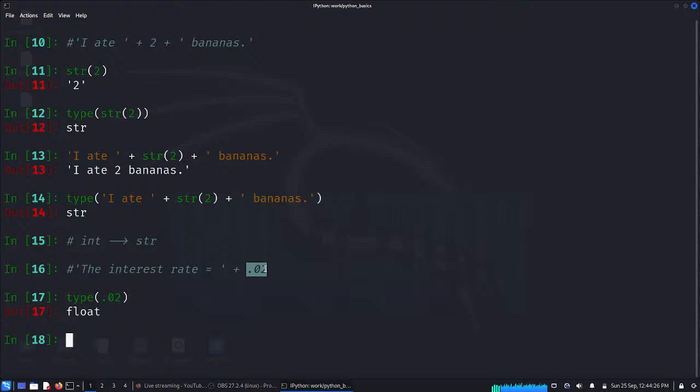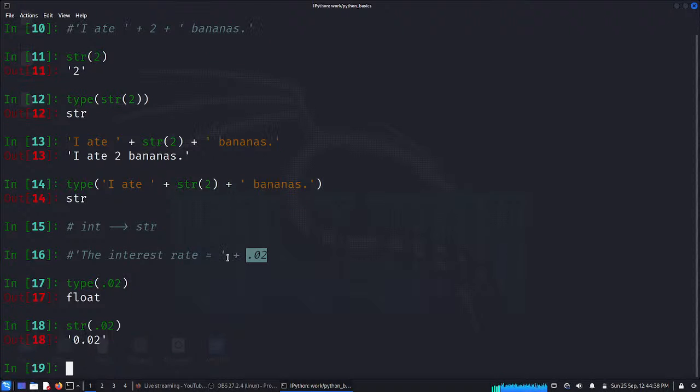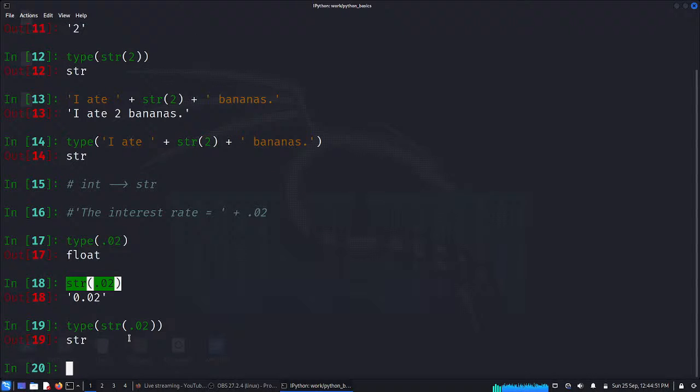Type, which is float. Now if I want to convert that into a string, again it's the same procedure. String, and I take 0.2. So now here it's 0.02. Now I can go back again. If you want to check that type, I can pass it the same way we did earlier.